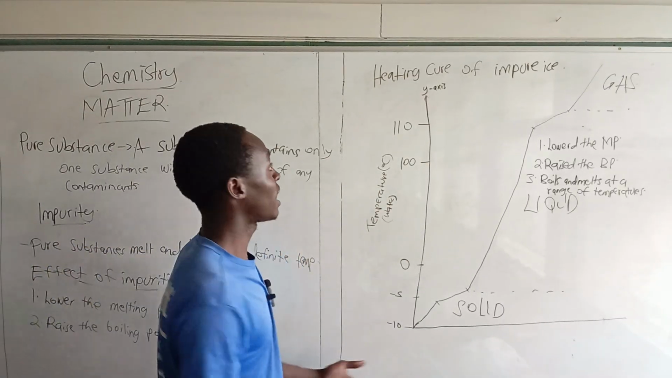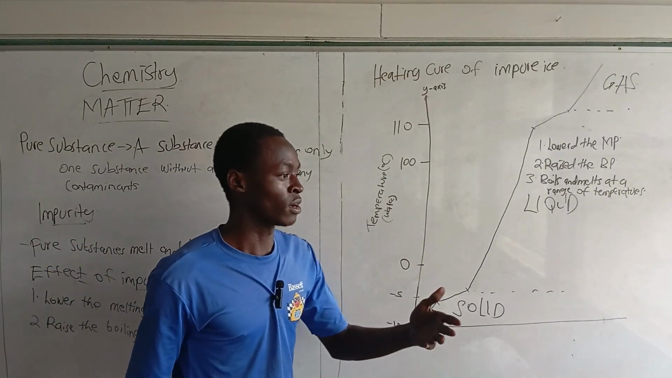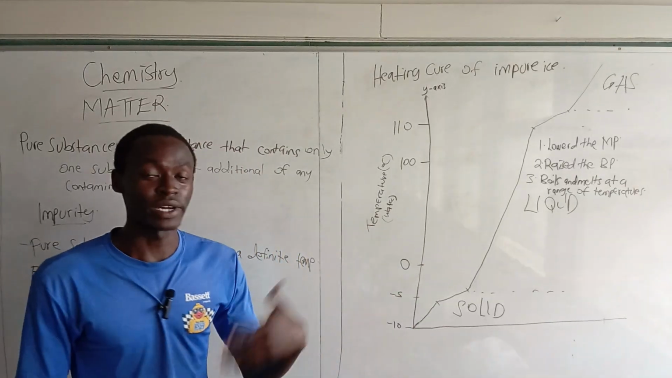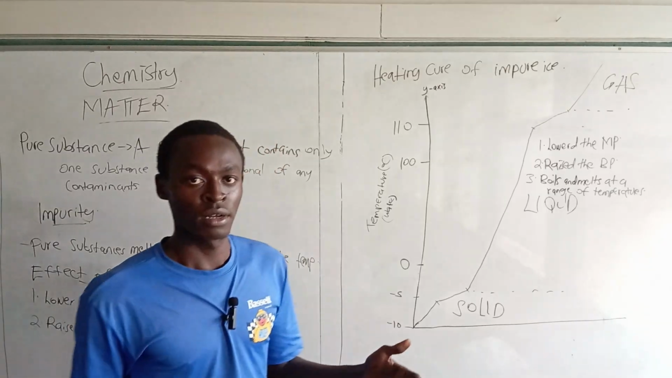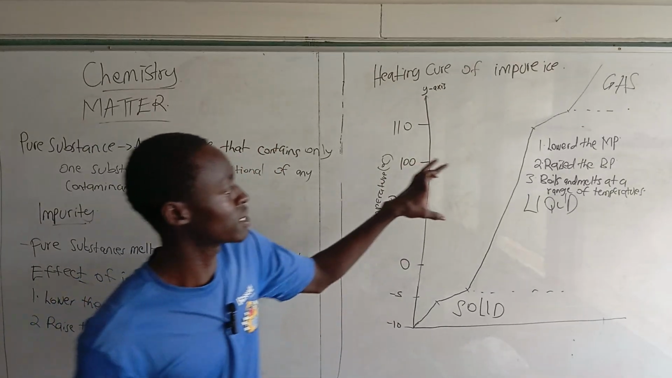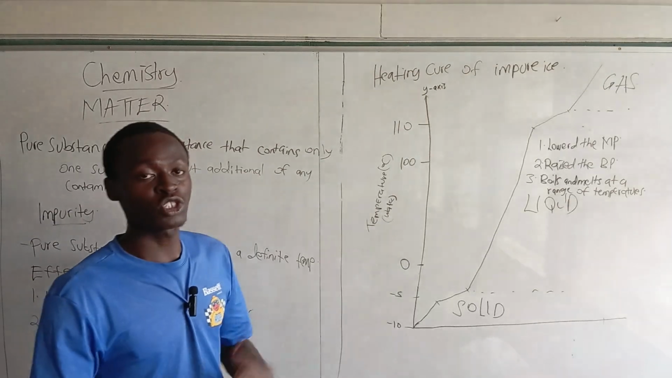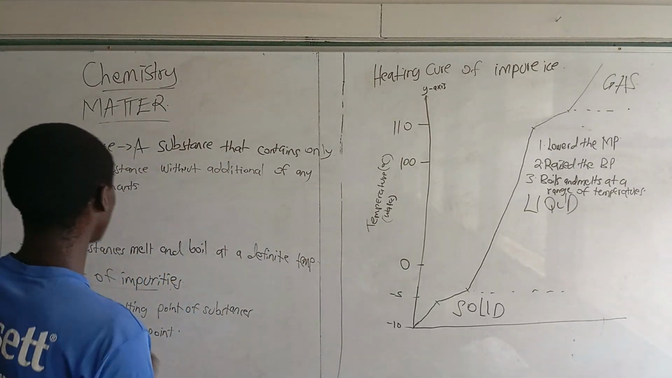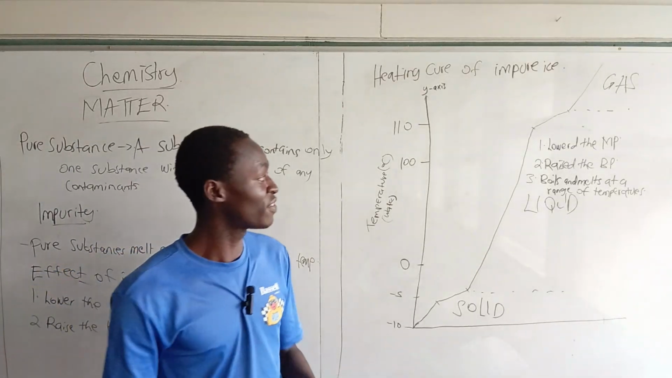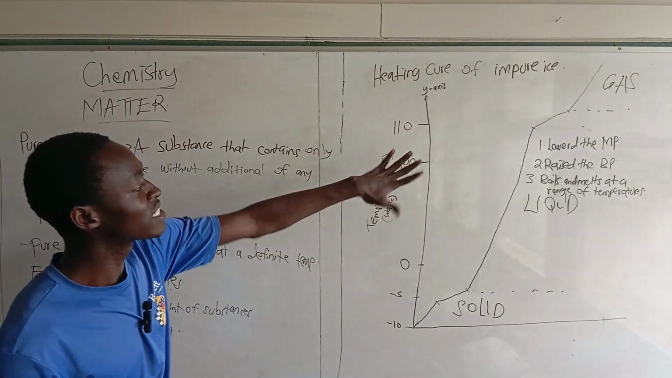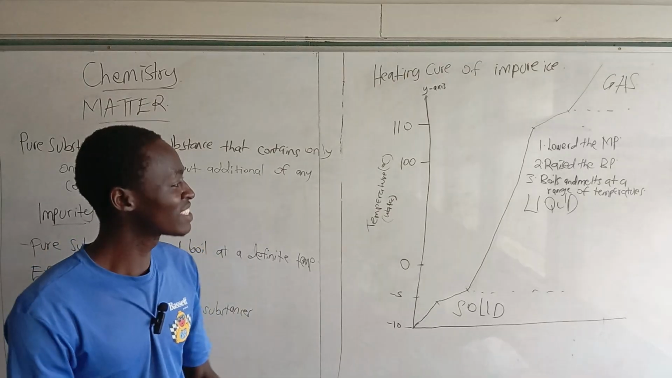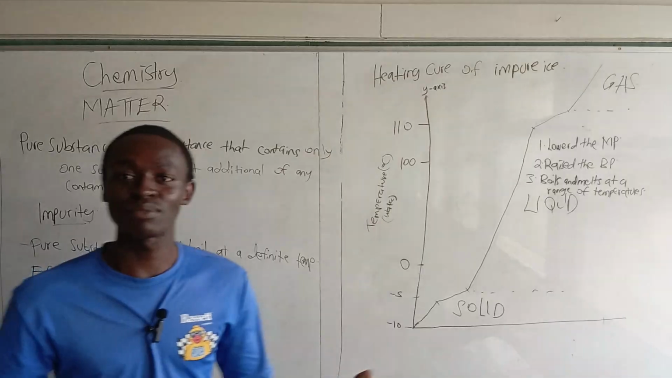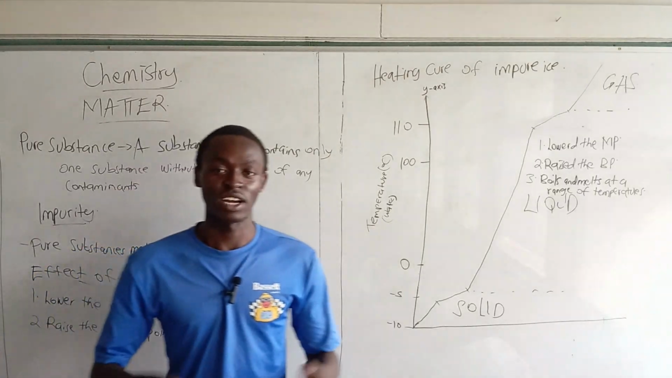So if you are asked about the heating curve of a pure substance, you know what it looks like. When you are asked about the heating curve of an impure substance, you know how it looks like. And the same also applies to the cooling curve. So this is how it looks. I believe that you learned something very fast. You've learned the heating curve in just a few minutes. And the pure substance, the definition, I believe that now you have it at hand.